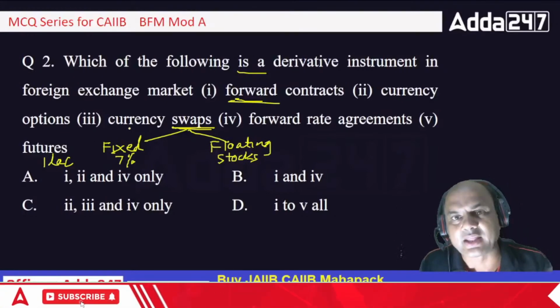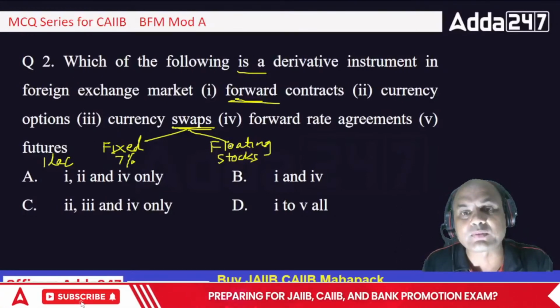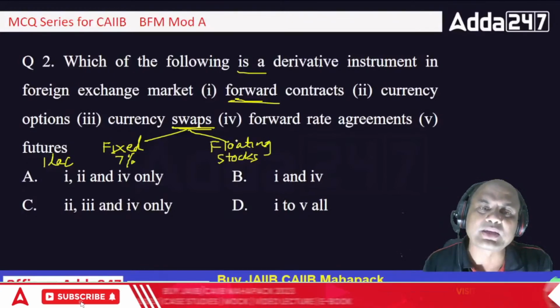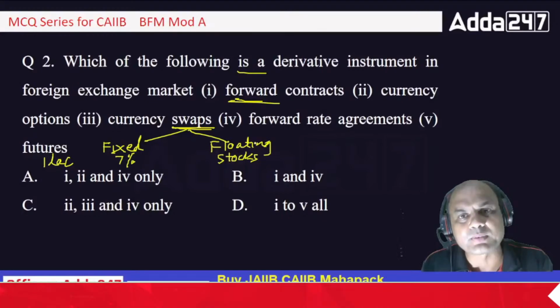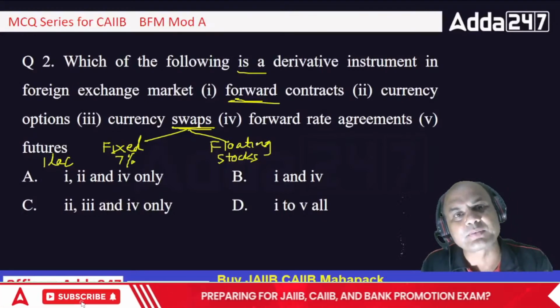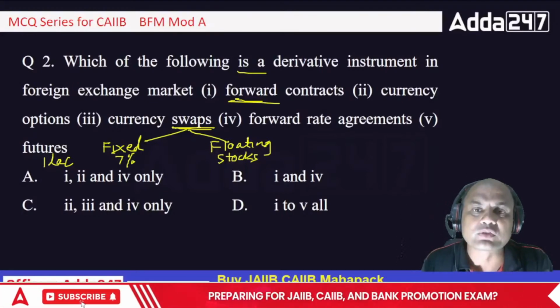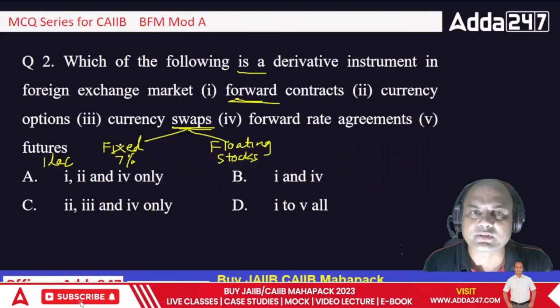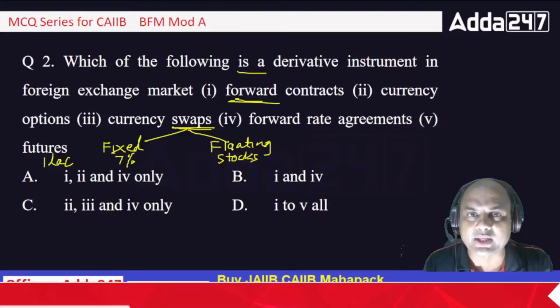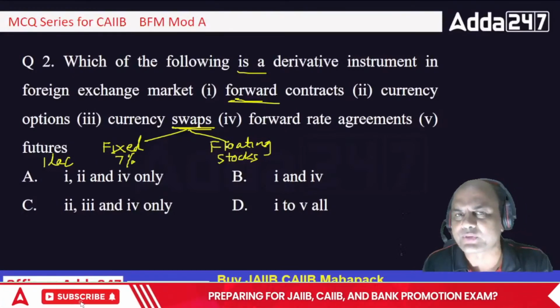I have to give you at any cost. But what about these stocks? These stocks may give me 50% also, or 0% also, or minus 50% also. Anything can happen. So this is floating. So swaps always mean there are two legs. One is fixed, second is floating. Okay. This much is enough as of now.